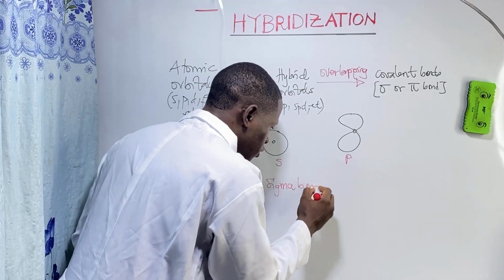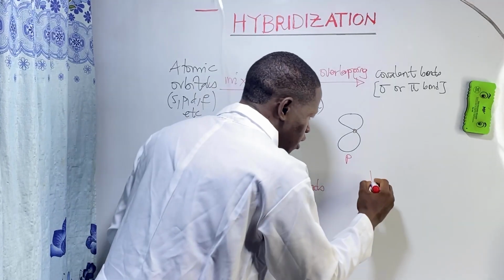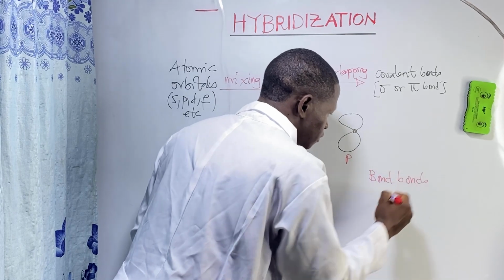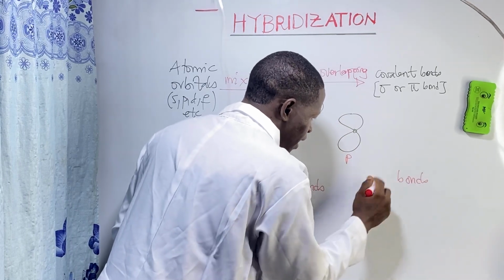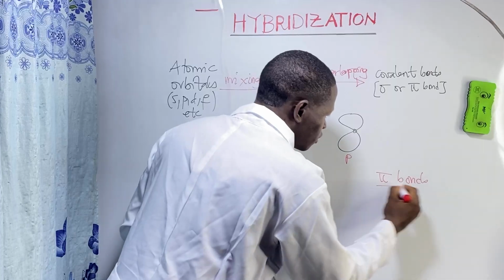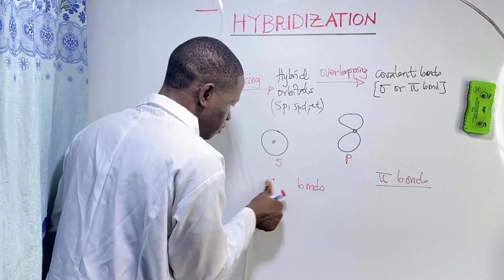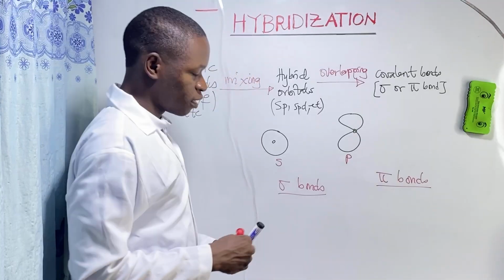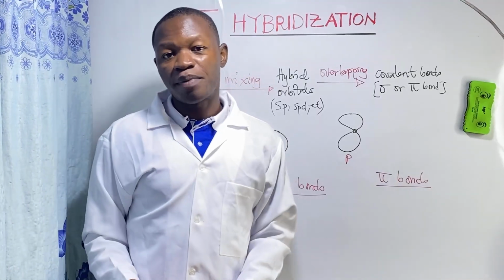Sigma bonds. And then here we have pi bonds. Pi bond, sigma bond. So what are sigma and pi bonds?